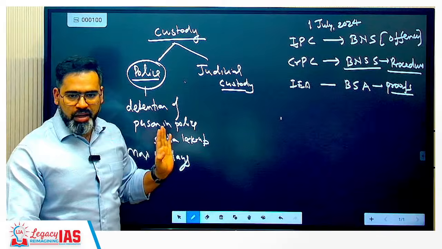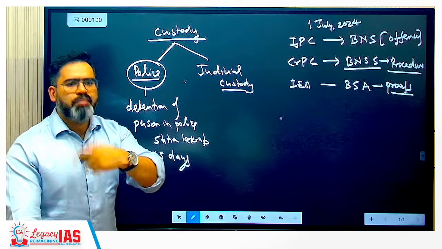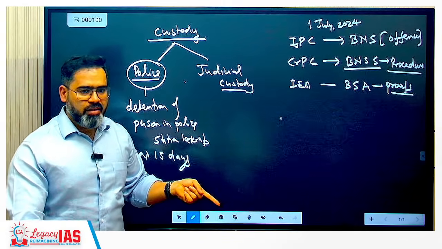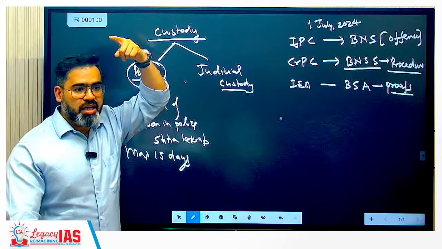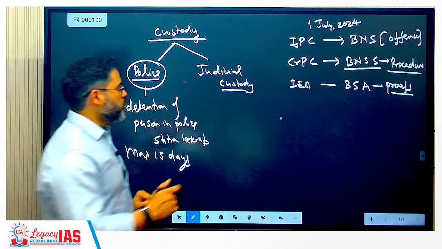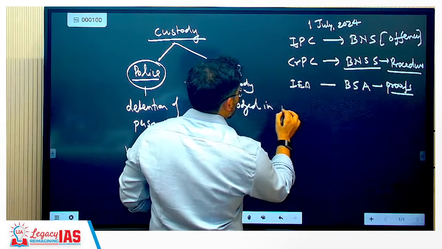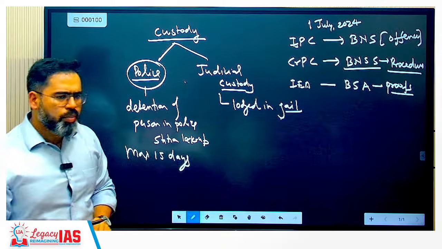Police custody is clear? Whatever police station you have seen, like my Kolyot police station, Tilak Nagar police station, the person will be locked up there itself. Judicial custody means the jail is there, the person will be locked up there, correct? So in judicial custody, the accused is lodged in jail, or prison.